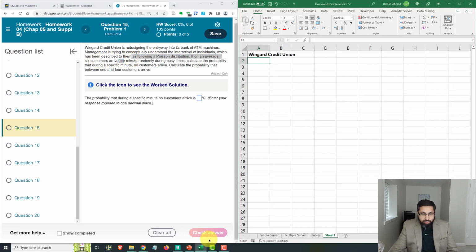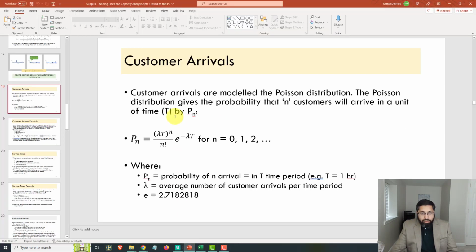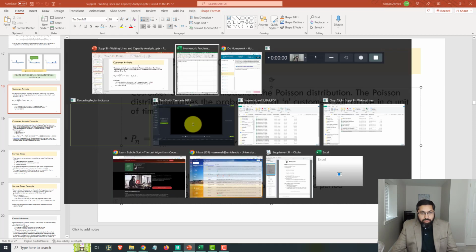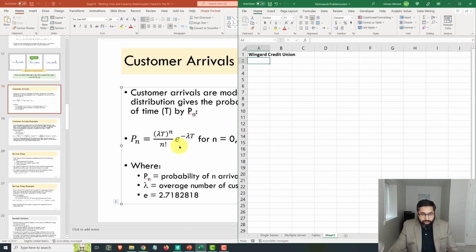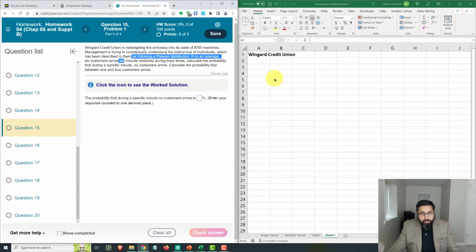So that's lambda. So if you look at the exponential Poisson distribution, this is the distribution. There's a parameter called the lambda, the Greek letter lambda, and that is the average arrival rate. Okay, and so we can write lambda is 6, and this is customers per minute. So they arrive with this arrival rate randomly during busy times.